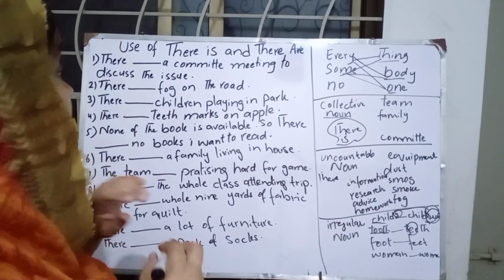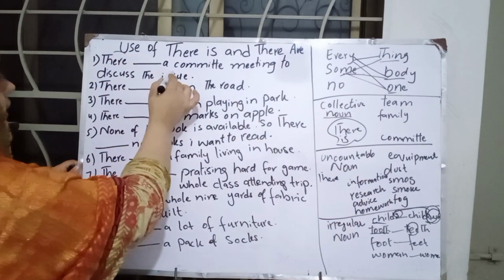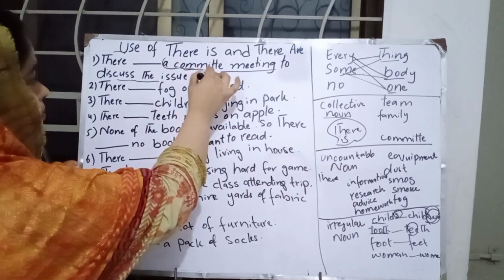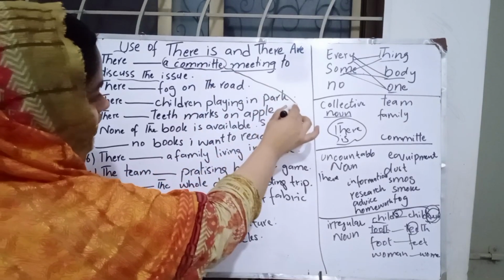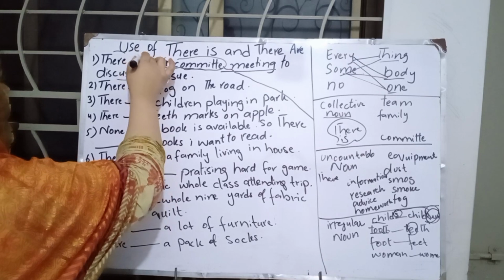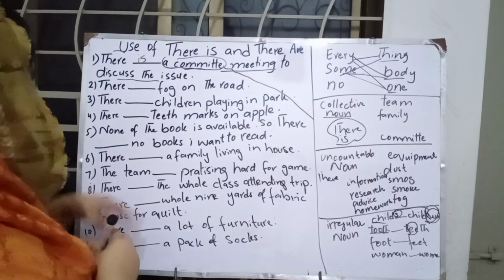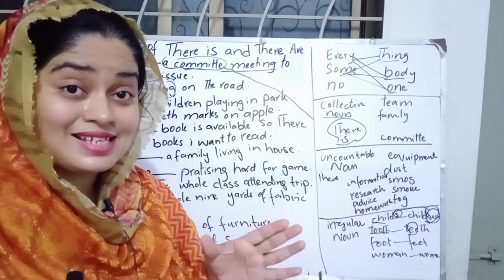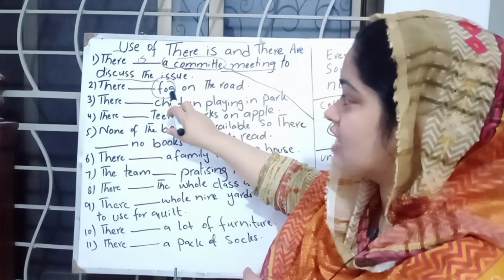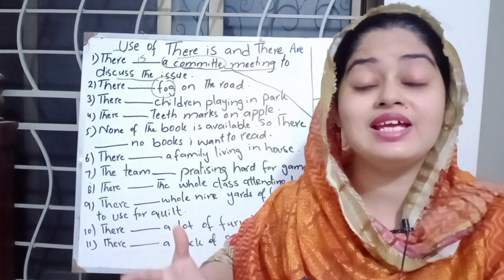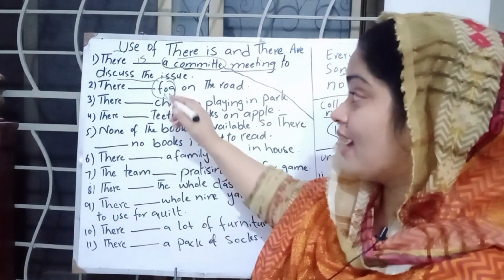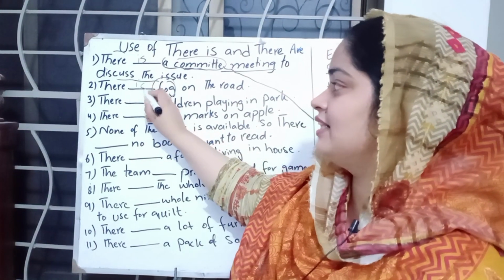For the first example, there dash a committee meeting to discuss the issue. Now committee is a collective noun, and with collective noun we have to use there is. And now the next sentence is very interesting. There dash fog on the road. Fog is an uncountable noun because we can't count fog. So with uncountable noun we use there is.